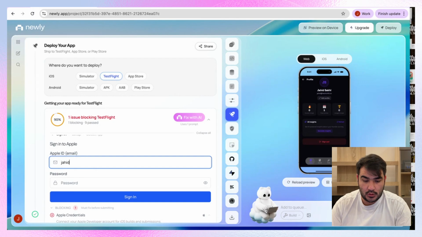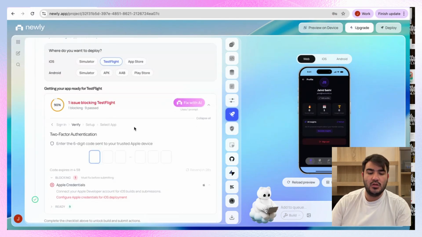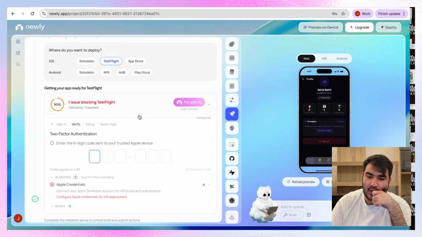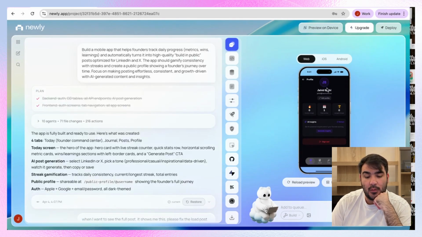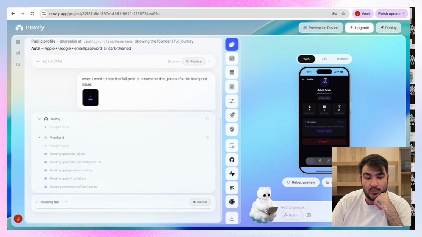Let's put it here. Actually, my phone is on the camera recording. Okay, that's great. Okay, anyways, but yeah, I'm gonna push it to TestFlight. So I'm gonna fix this, and then that's it. So it's gonna be fixed.